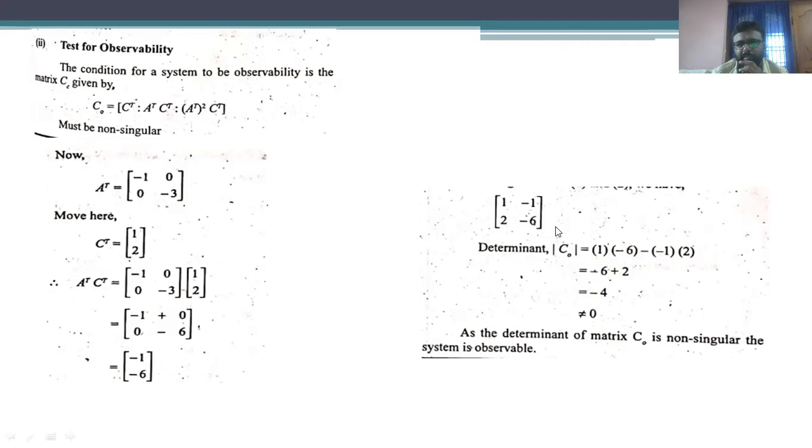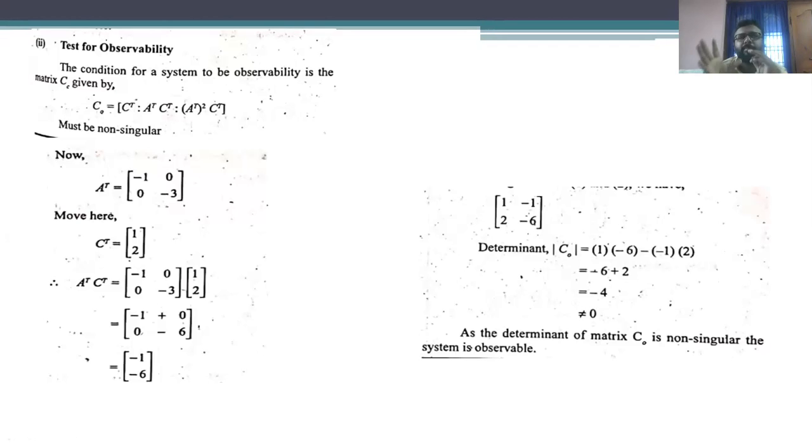After that, we have to determine the determinant of this particular matrix. We get the observability matrix determinant as -4. That means it is not equal to 0. Therefore, this particular system is an observable system.